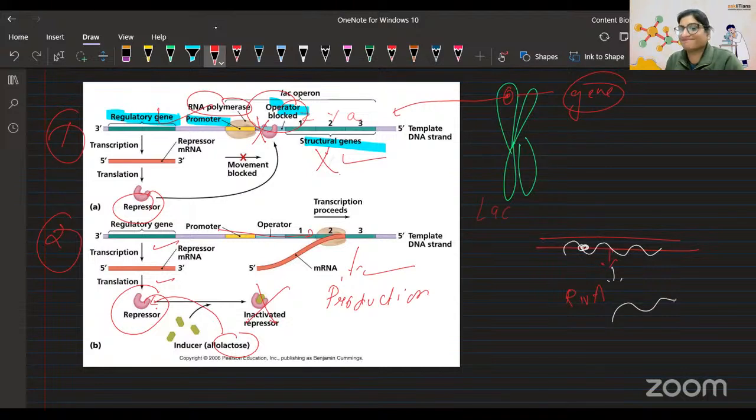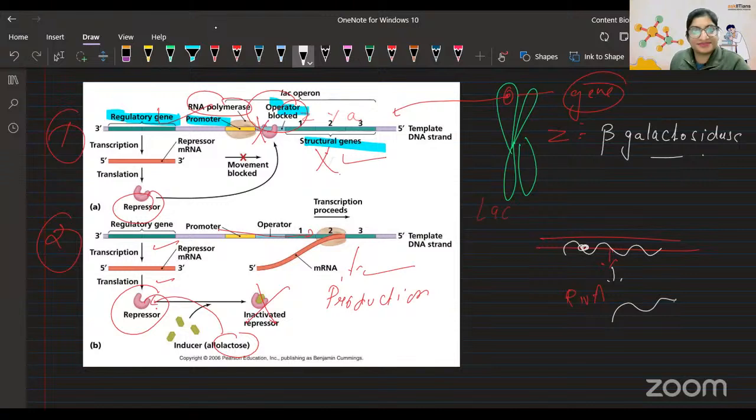Good girl. Now let me tell you the important thing. LacZ is coding for beta galactosidase. It breaks the galactose actually. I am telling you that there are three structural genes present: LacZ, Y and A. And these genes are making different products.